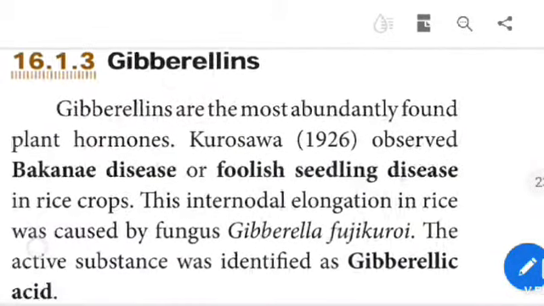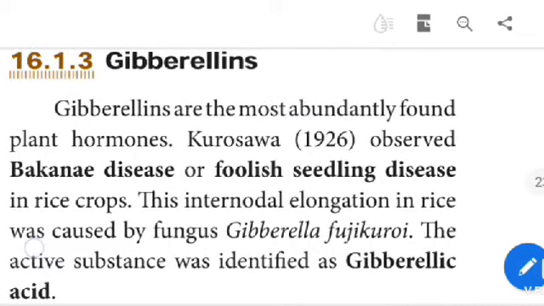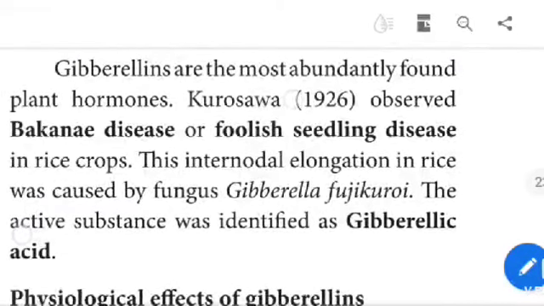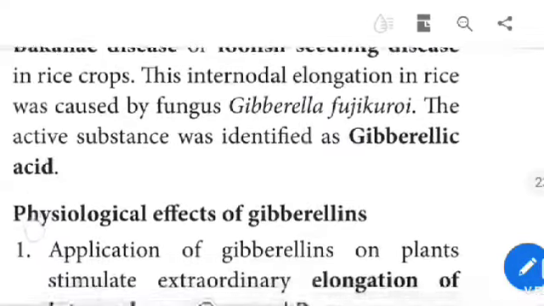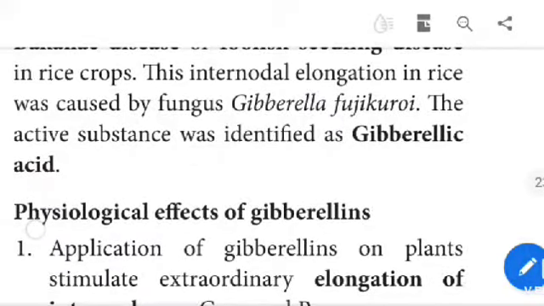Gibberellins. Gibberellins are the most abundantly found plant hormones. Kurosawa in 1926 observed bakanae disease, or foolish seedling disease, in rice crops. This internodal elongation in rice was caused by the fungus Gibberella fujikuroi. The active substance was identified as gibberellic acid.